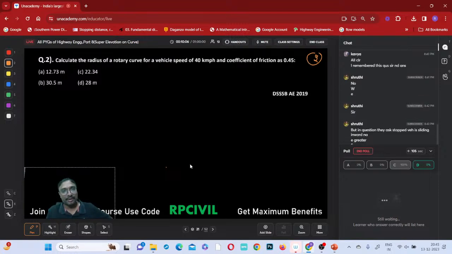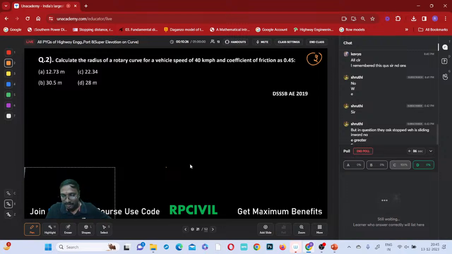Calculate the radius of a rotary curve for a vehicle speed and coefficient of friction. Consider super elevation is 0. Then you calculate. It is not E plus F, because here there is no super elevation, only friction, but friction is in the opposite direction.